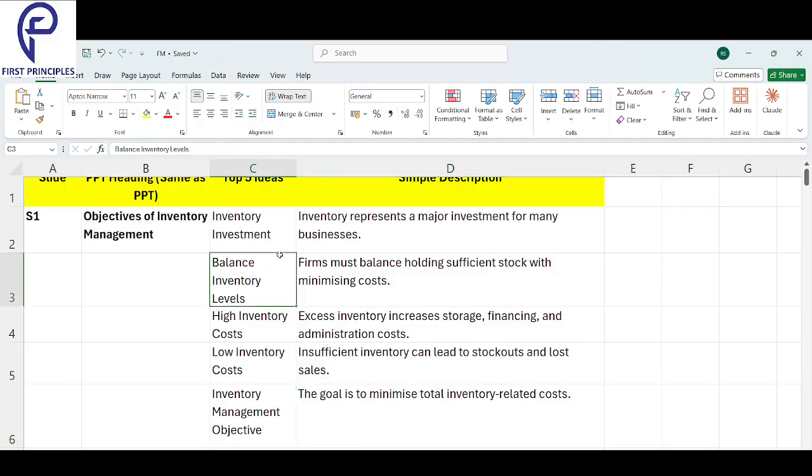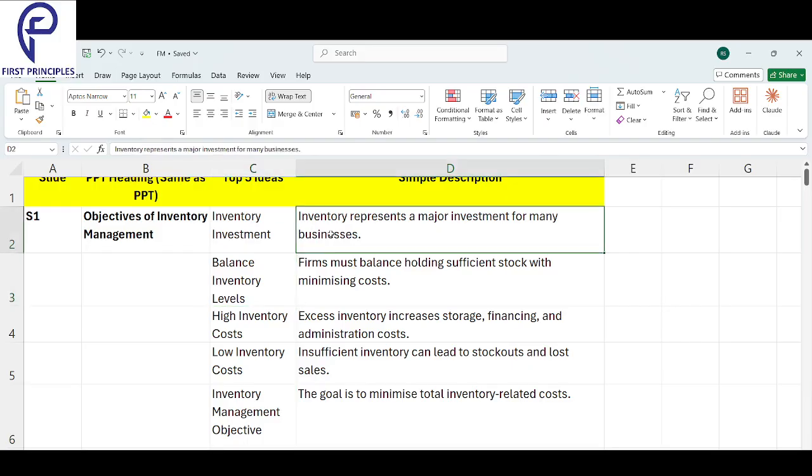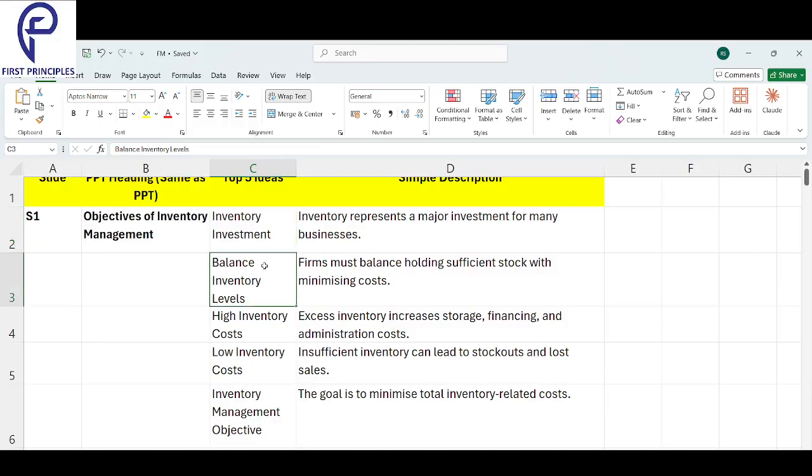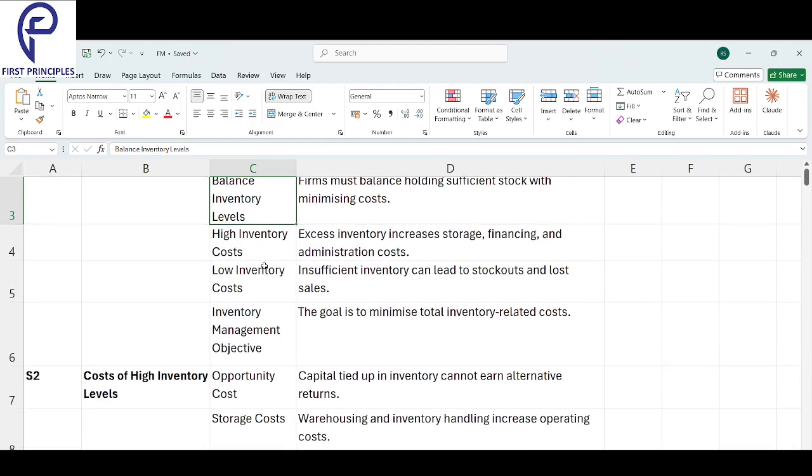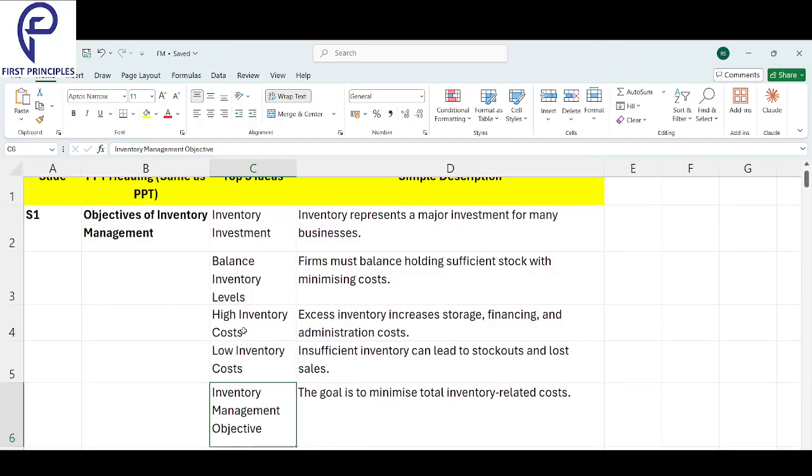The first is what is inventory investment? It is the amount of money you have invested in your inventory. Second, you have to balance inventory. You should not have too much inventory or too little. If you have too much inventory, there is high inventory cost: storage cost, financing cost, administration cost. If you have too little inventory, the customer will go. The objective of inventory management is to ensure there's a balance, to minimize the total inventory cost. That is the objective of inventory management.